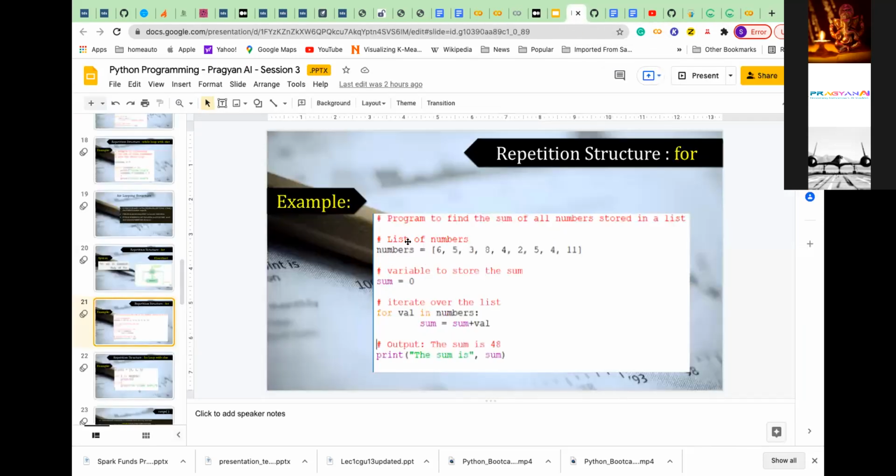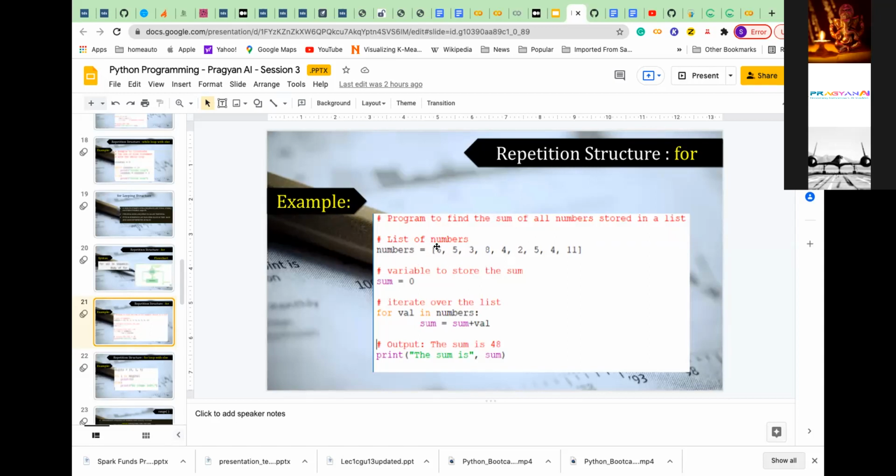For example, in this case I have defined a list. Since you don't have lists yet, I will cover this later on. A list is actually an array. You can say it is an array of not the same kind of numbers, any kind of numbers. Usually in a C program every element will be the same, but here it may be the same or different, so many number of elements.